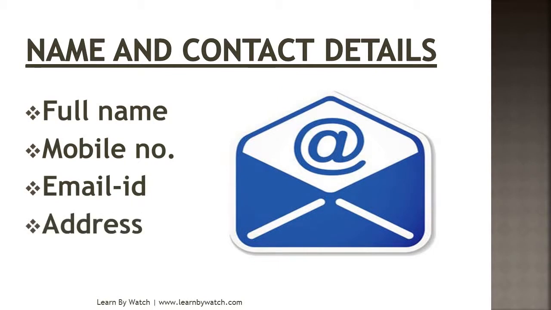Next is address. Write your temporary or permanent address, whichever one you are living at currently. Write your current address, so that the company can communicate with you through courier also. They can send you a call letter also. So these are the 4 very important points you have to cover in your name and contact details: full name, mobile number, email ID and address. Try to keep the sequence as I have written here.